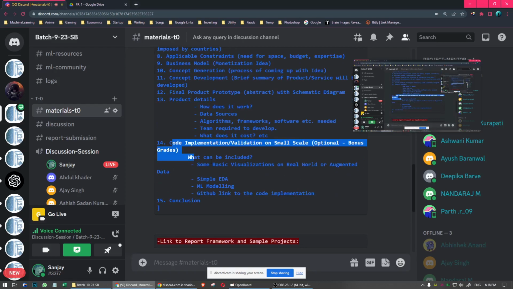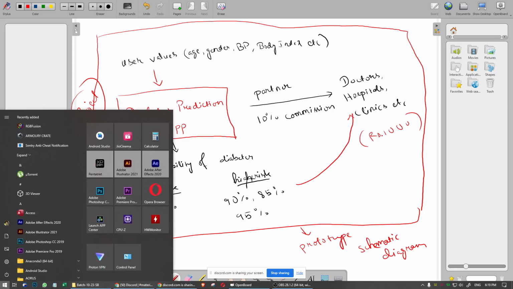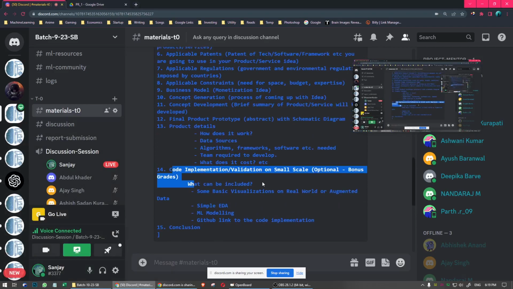But let's say you want to work on the coding. Let's say your idea is a diabetes prediction app. You won't be able to complete the app in 10 days, but you can work on the project part. A diabetes prediction project is very simple: based on some user values, you get some probabilities. That's the main part.